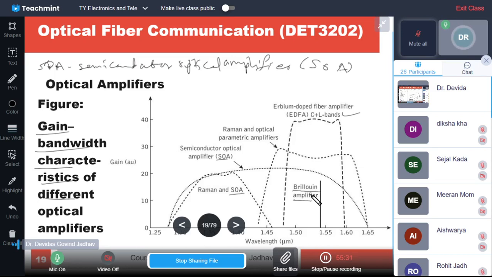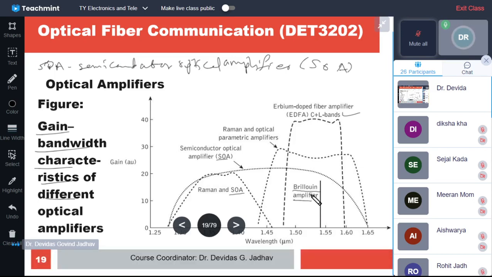They are also used in local networks, in subscriber networks. If there is a link from node to subscriber, the Brillouin amplifier can be used, because the subscriber requires only a small bandwidth as compared to the main trunk bandwidth. In trunk applications, all the data is propagating together, so very large bandwidth is required.